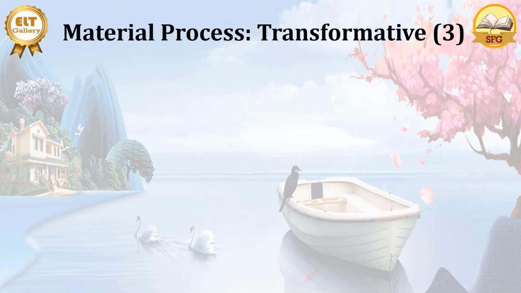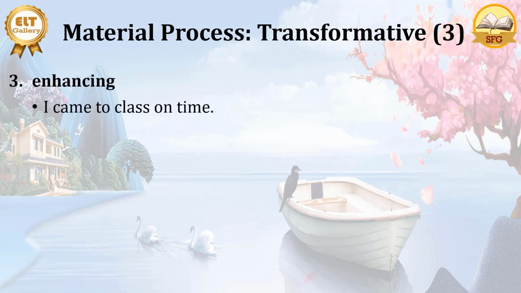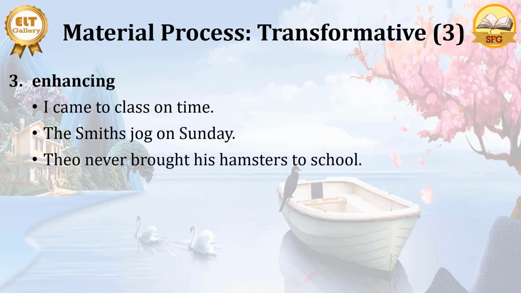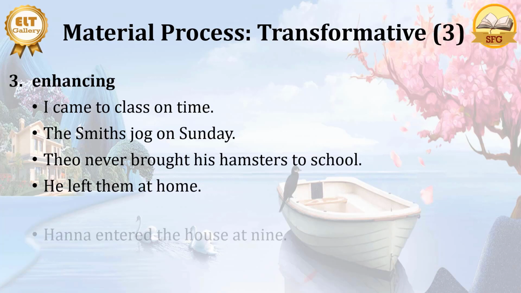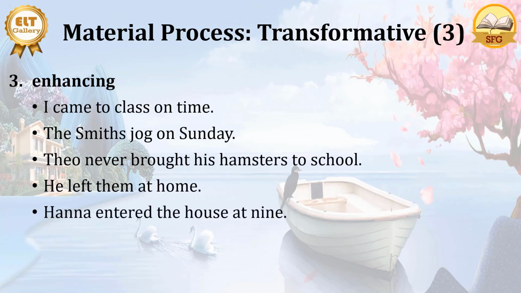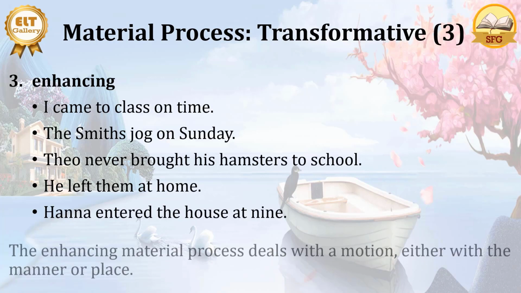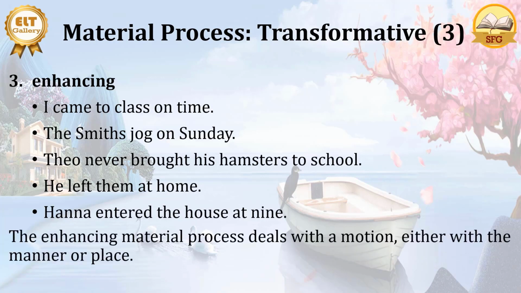And then we have the transformative. The third is enhancing. We have, like, I came to class on time. The Smiths jog on Sunday. Theo never brought his hamsters to school. He left them at home. Hannah entered the house at 9. The enhancing material process deals with circumstance, either with the manner or place.